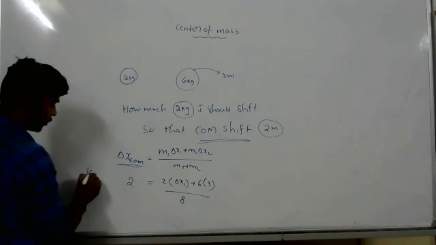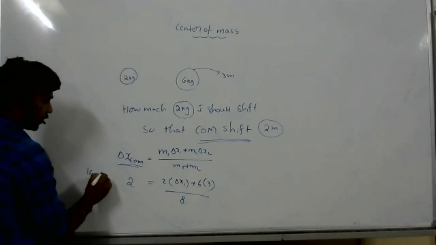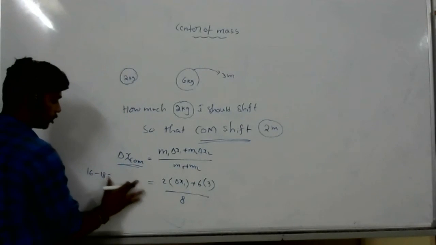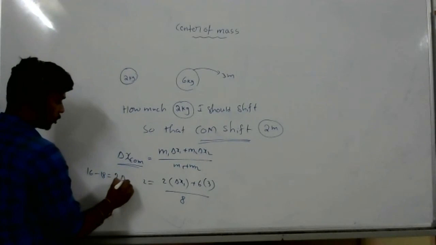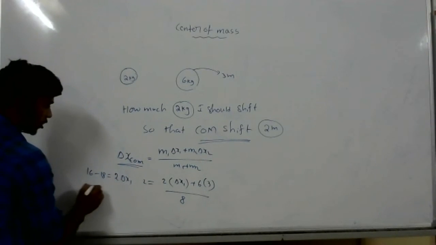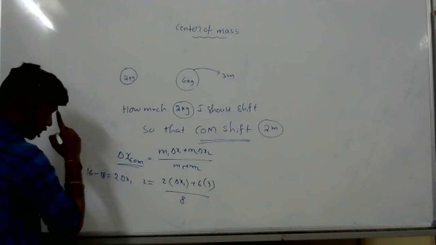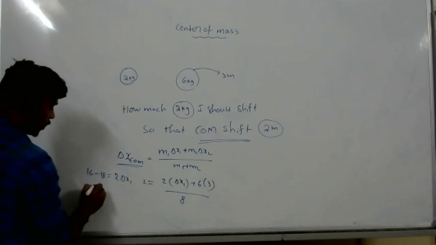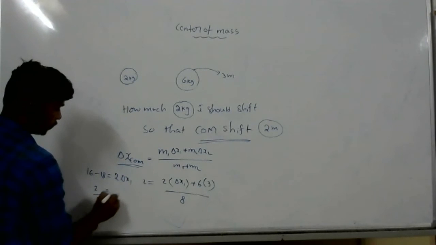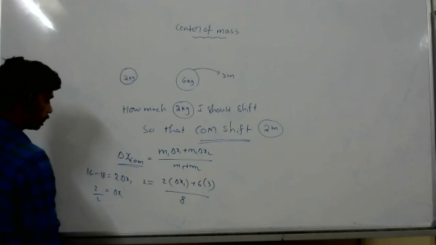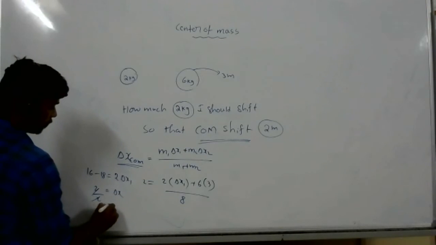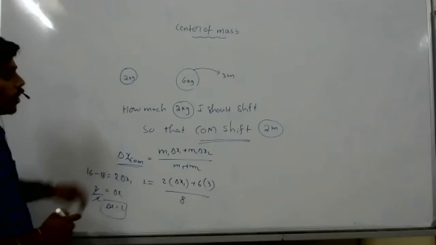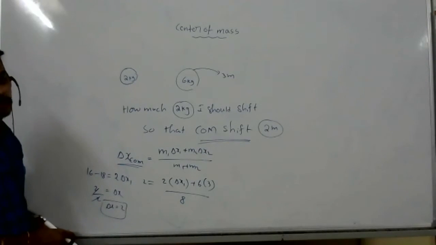So 16 equals 2 delta x1 plus 18, so 16 minus 18 gives 2 delta x1. Here it is minus, so 2 by 2 you are getting positive. So you have to shift the 2 kg body towards it.